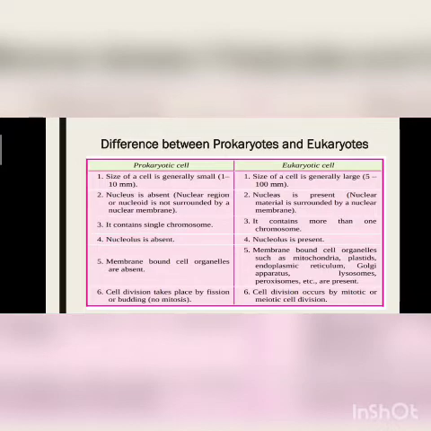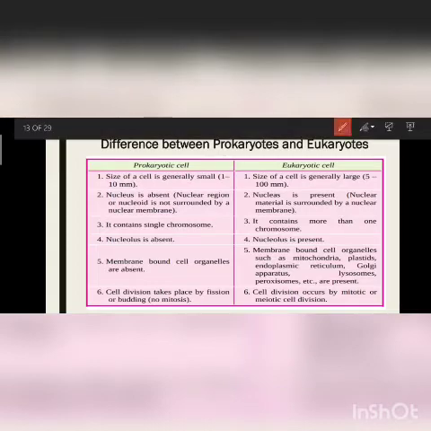They don't have a true nucleus, but they have genetic material, and the genetic material is in floating form. Floating form means nucleoid, we call it nucleoid.